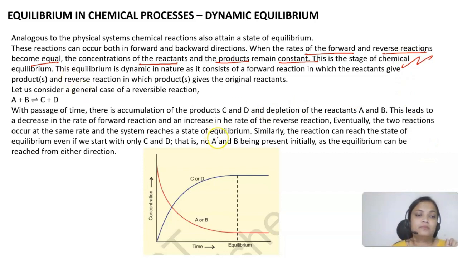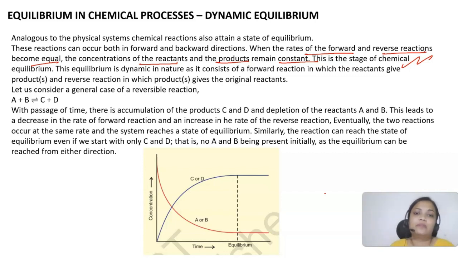Again, this is dynamic. This is not static, it is dynamic because a forward reaction is happening which is giving us product, and a reverse reaction is also happening which is giving us the reactant.